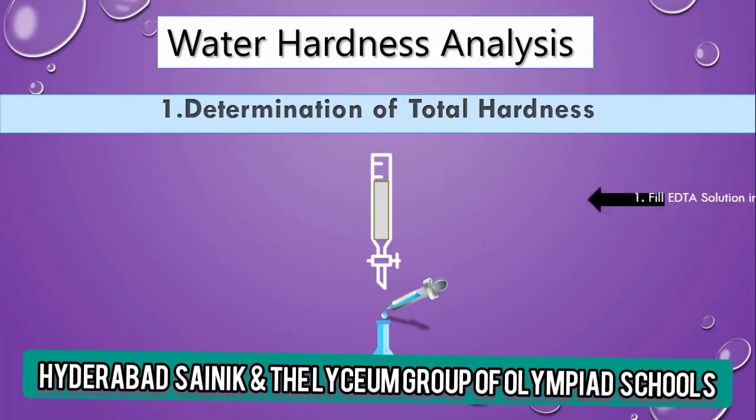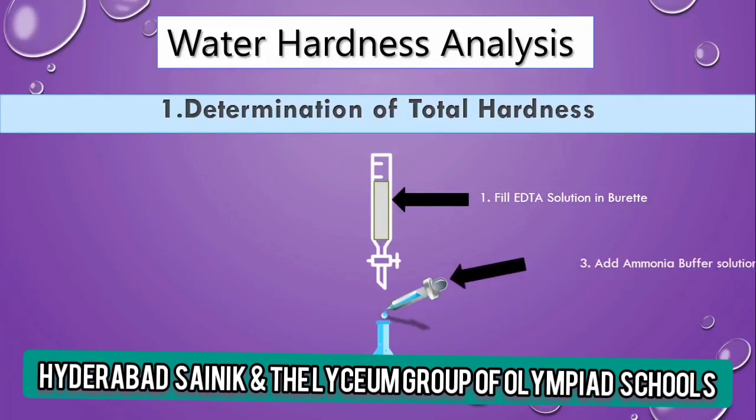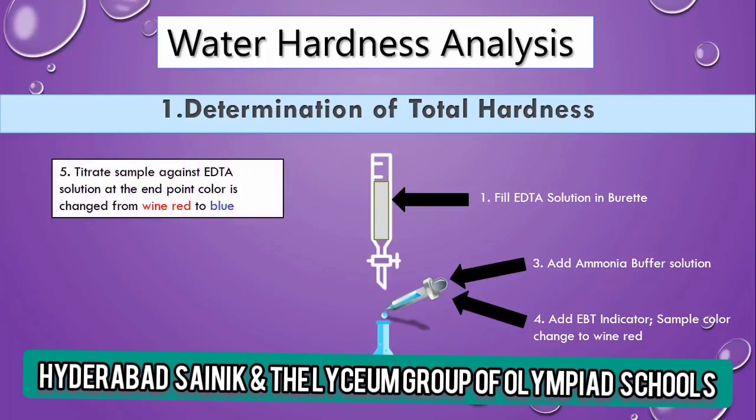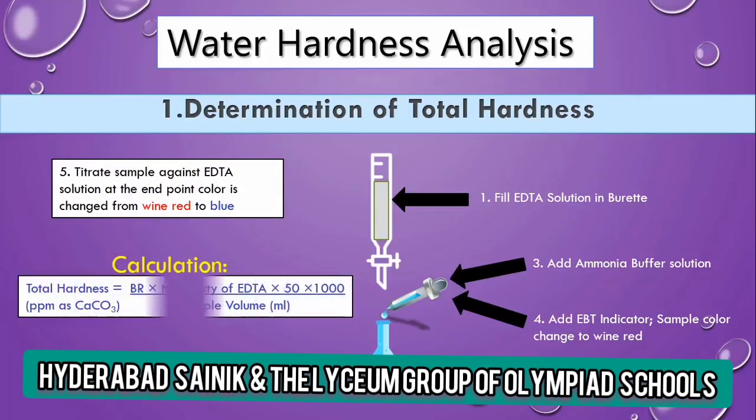To determine it, fill the burette with EDTA solution, take the sample in a flask, add ammonia buffer solution to the sample to maintain the pH around 10, and then add EBT indicator. EBT means Eriochrome Black T and EDTA means ethylenediaminetetraacetic acid. Now titrate the sample against EDTA solution, and at the end point the color changes from wine red to blue.